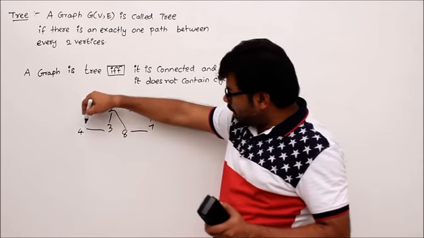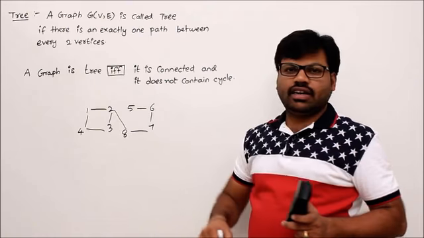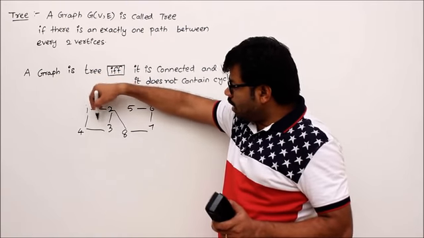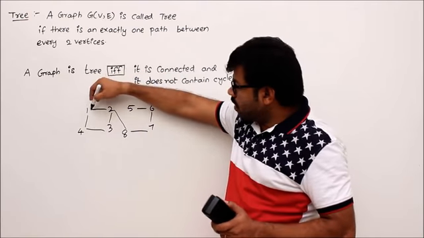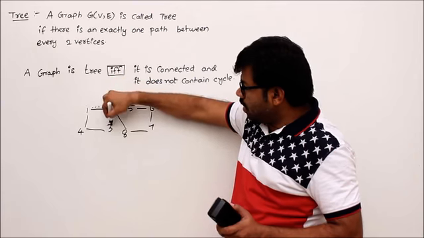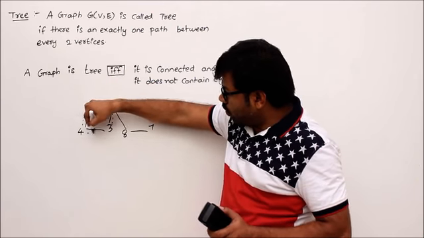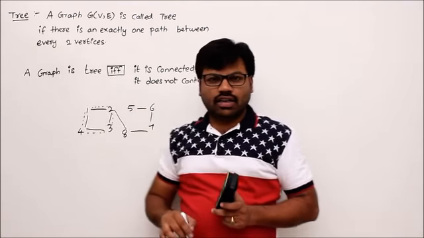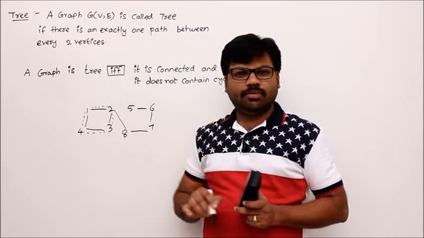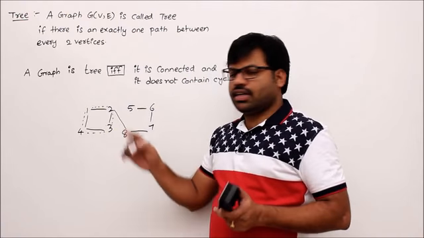If I add one more edge like this, it is not a tree. The reason: between 1 and 3, I can show you two paths. 1 to 2, 2 to 3. Second one, 1 to 4, 4 to 3. Correct or not? So there are two paths I can see. That's why this is not a tree.